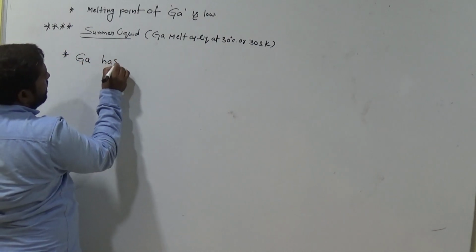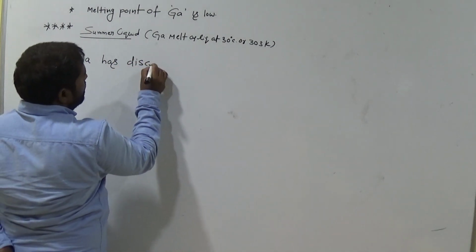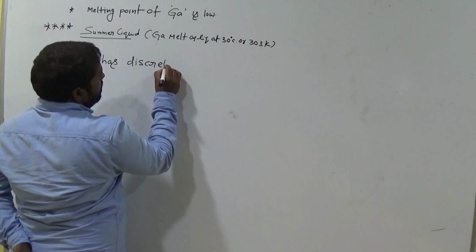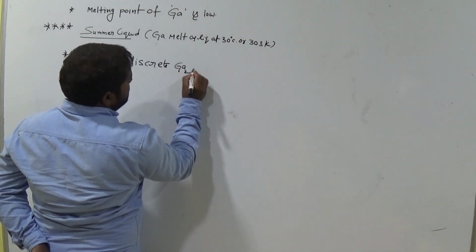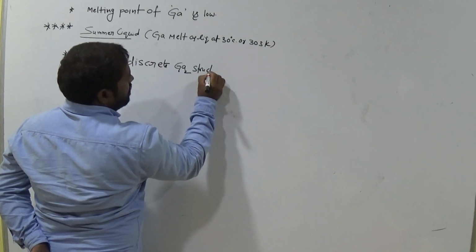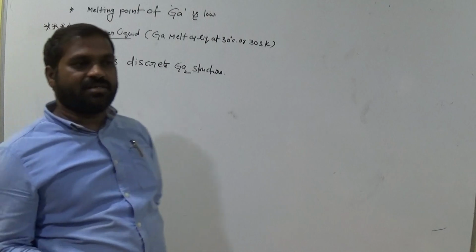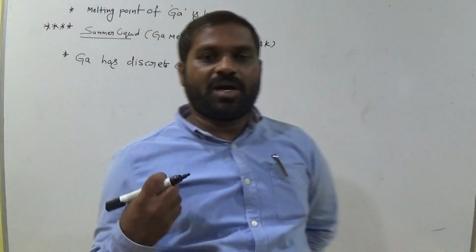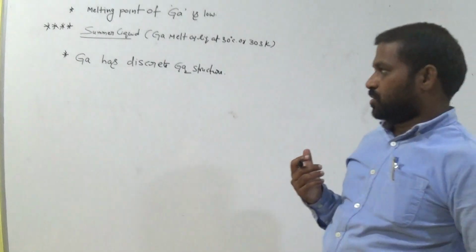And next one, gallium has a discrete Ga2 structure. That means the structure is not in a proper manner, in the proper order. Okay, some irregularities are there in the gallium 2 structure.